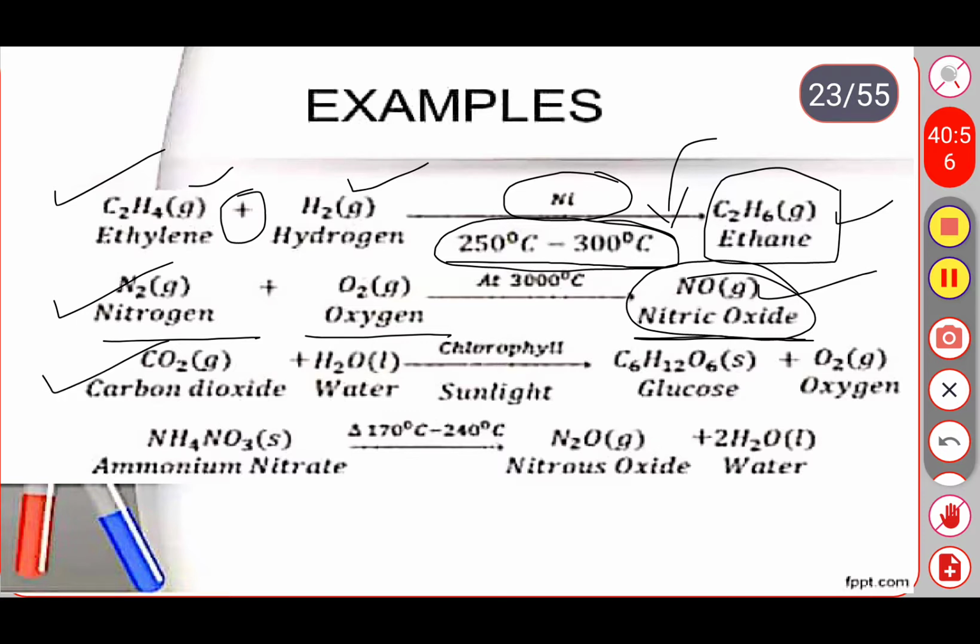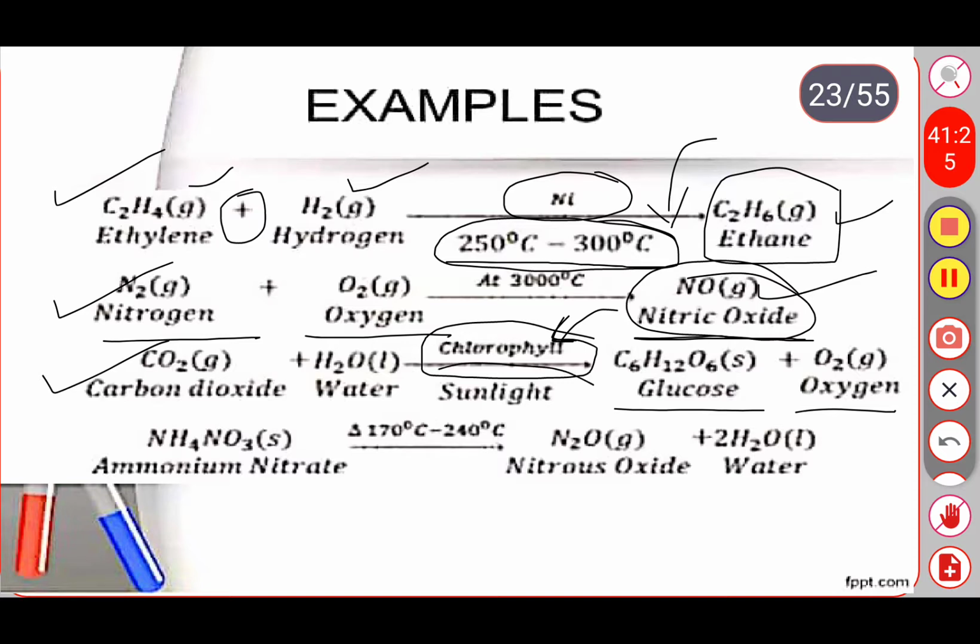Carbon dioxide. When carbon dioxide is combined with water, it forms glucose and oxygen. That is nothing but the photosynthesis process. In the presence of chlorophyll, the chlorophyll will absorb the radiation emitted from the sunlight.